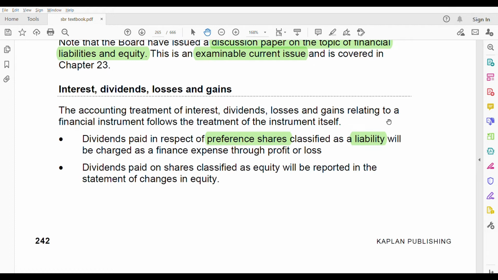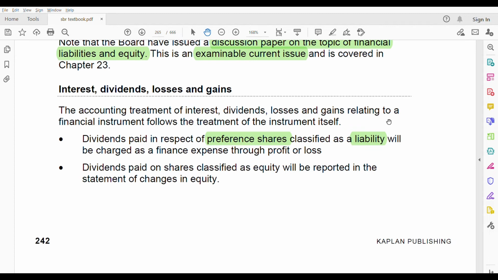So dividends. Let's see how preference shares are classified. Preference shares can be classified as equity or as a liability, because preference shares can be redeemable or irredeemable. Redeemable preference shares are classified one way, irredeemable preference shares are classified another way. Let's not go in depth into that now. Let's look at the word preference shares only. Forget about redeemable and irredeemable.